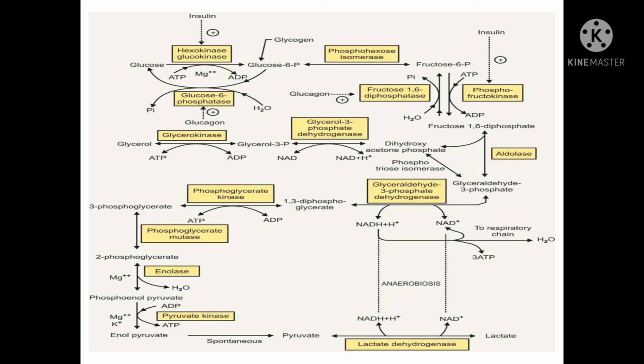This is the last stage of glycolysis, and it occurs at substrate level. In aerobic condition, pyruvate is the end product of glycolysis, but in anaerobic condition, pyruvate is further converted to lactate with the help of the enzyme lactate dehydrogenase. Here NADH is oxidized to NAD.